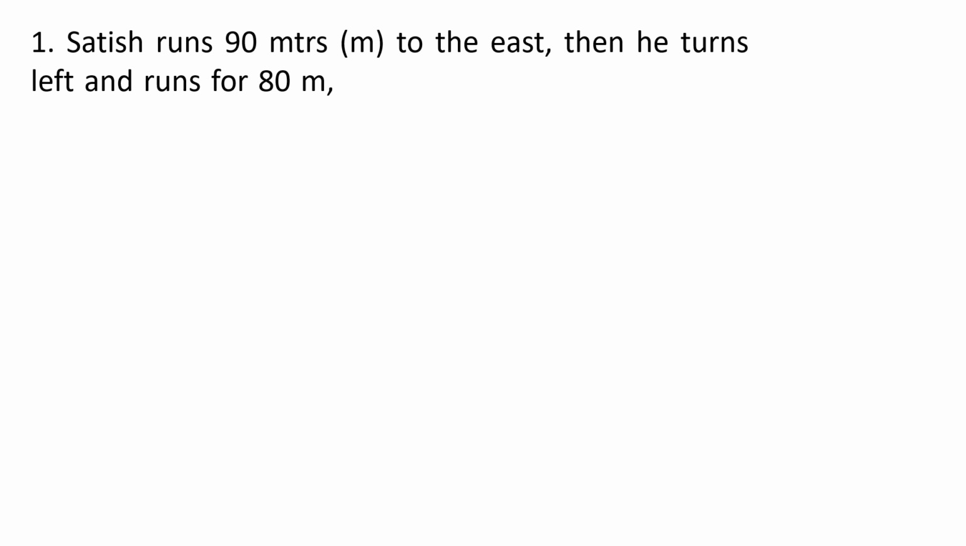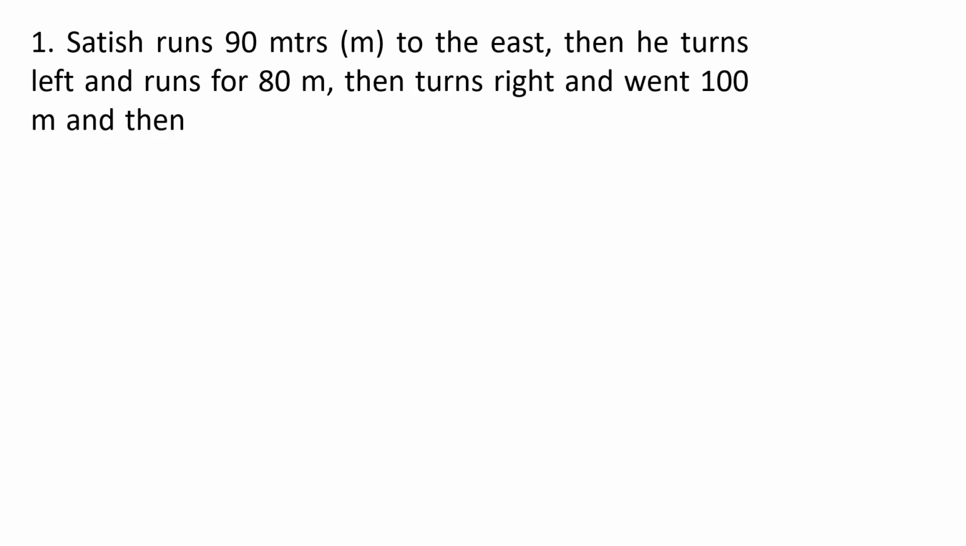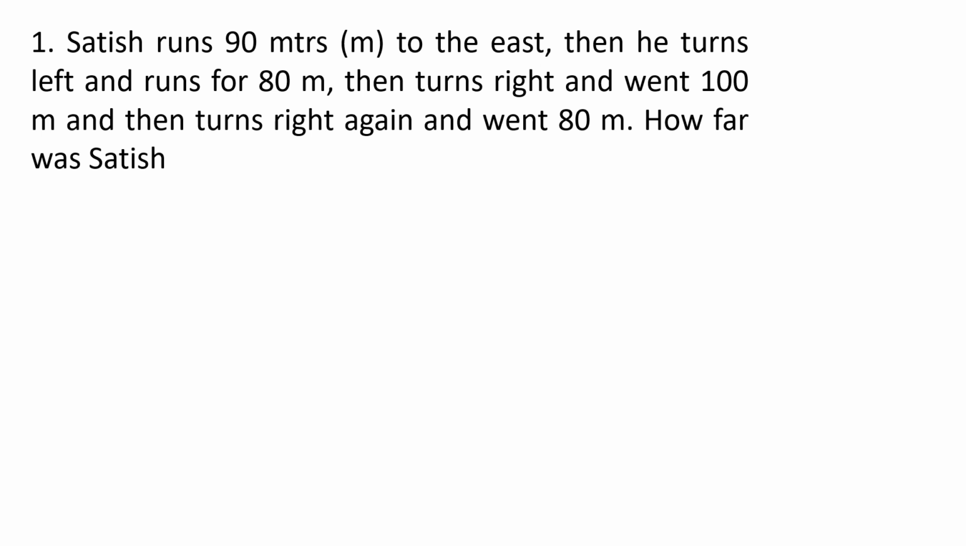Satish runs 90 meters to east. Then he turns left and runs 80 meters. Then turns right and went 100 meters. And then turns right again, went 80 meters. How far was Satish from starting point?